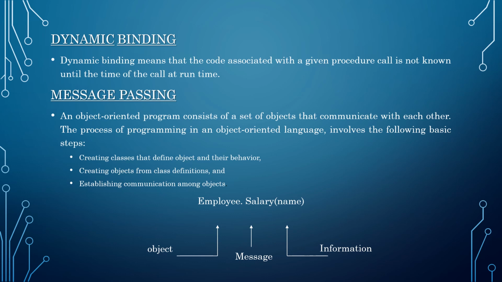In this example, they have specified employee.salary within parentheses. They have specified an argument called name. Employee is an object here and salary is a function name, and within the parentheses they have specified the parameters or argument. So basically what they are saying is the function call is called message passing.